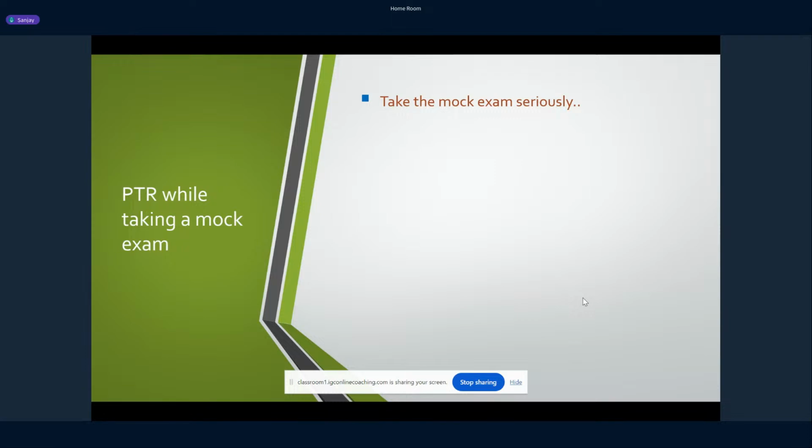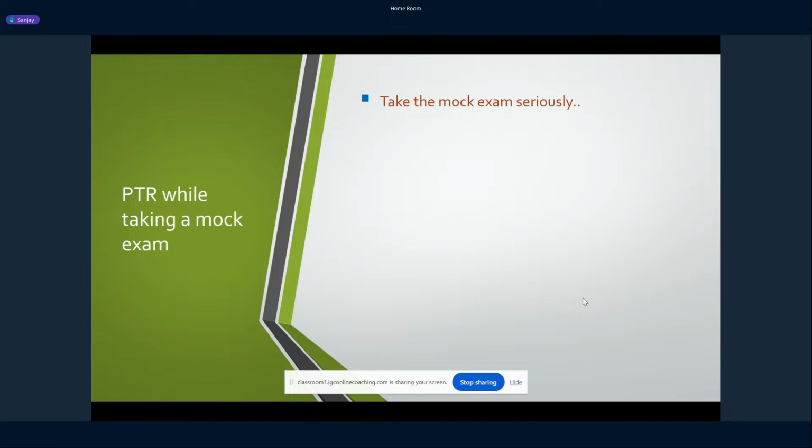What do I mean by taking the exam seriously? You should create a complete exam-like environment whenever you take a mock test. Find a peaceful place, avoid all sorts of disturbances around you, and dedicate the complete 3 hours to the mock test.